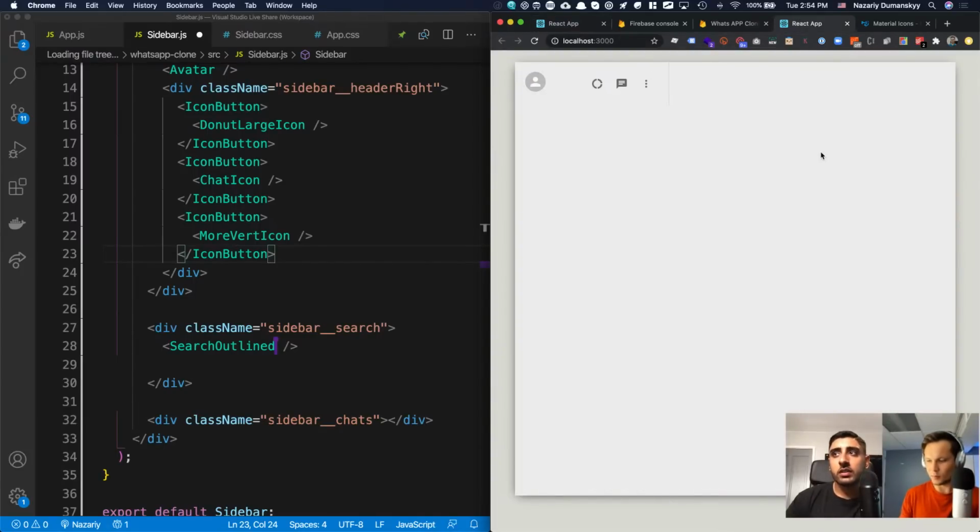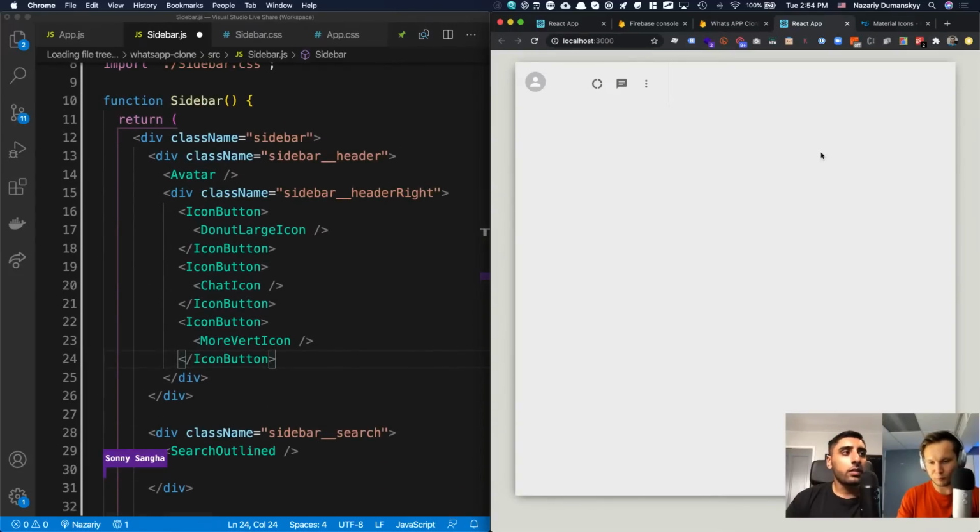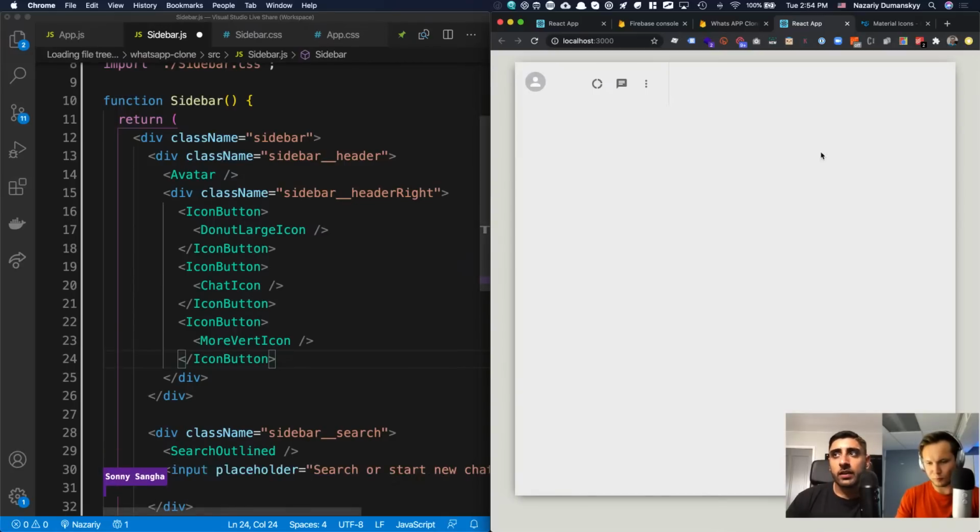So I'm going to go ahead and do search outlined, and I need to import that from the top. So I can go ahead and do import from search outlined. There we go. And then I'm going to add an input field, and I'm going to give a placeholder.